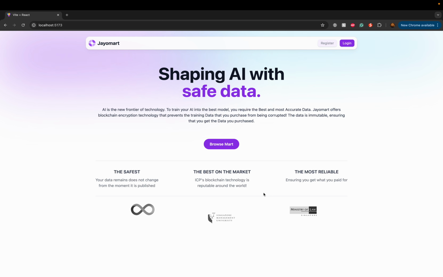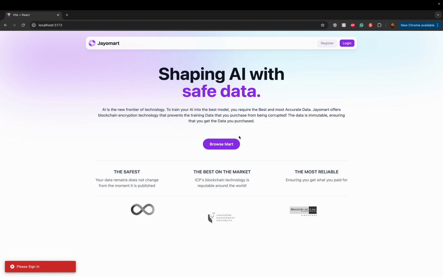GIOMart. So what are we? We are a blockchain-based data mart, and we are planning to shape AI with safe data. As we know, AI is the new frontier of technology, where the data that goes into training its models is extremely important. So what we're aiming to do is to prevent this data from being corrupted by using blockchain to maintain data integrity and privacy on the internet. So without further ado, let us dive into this.